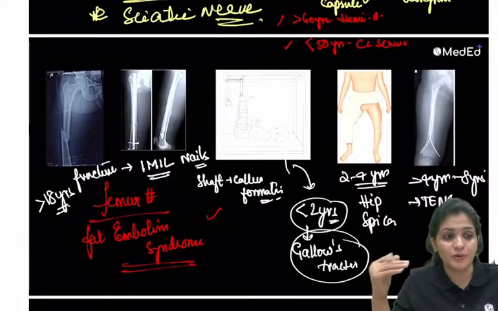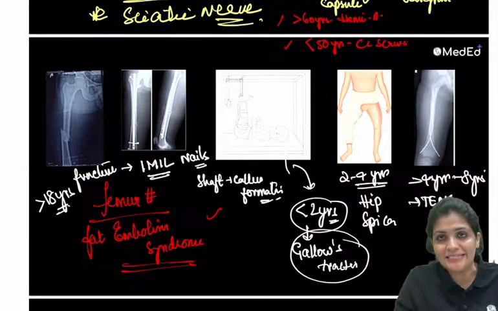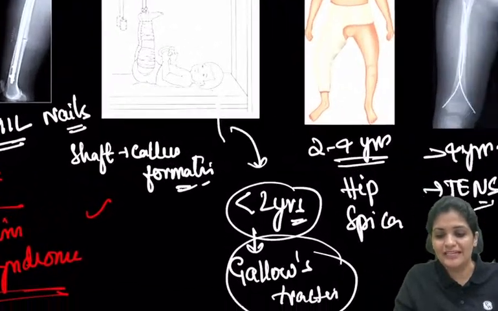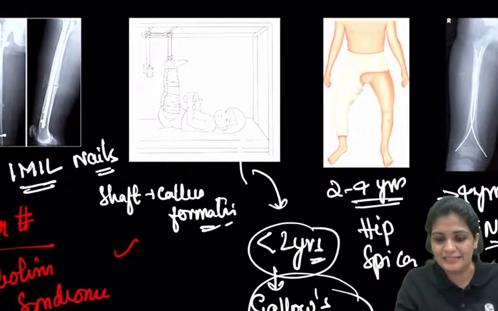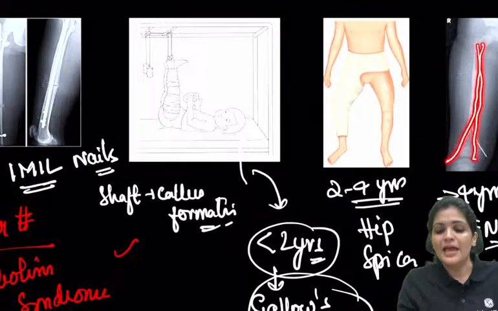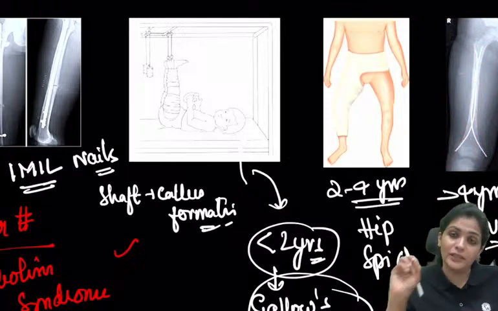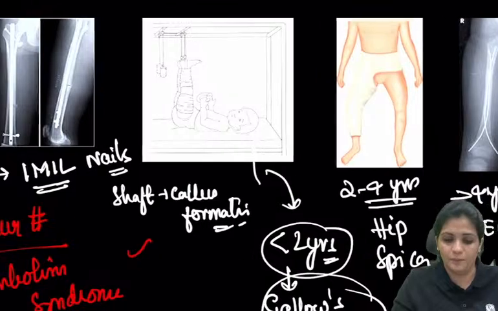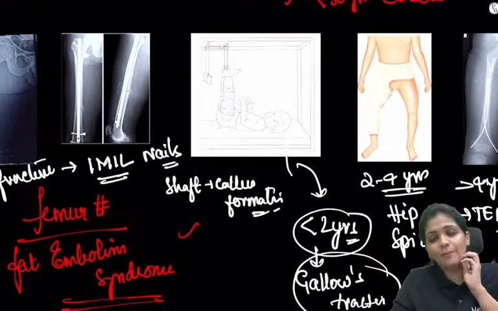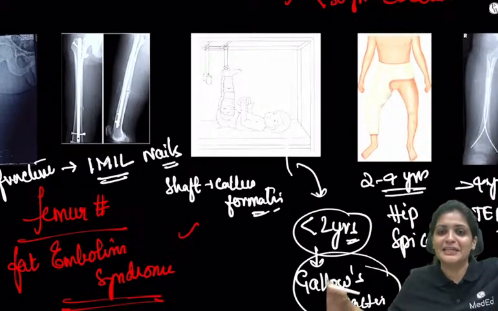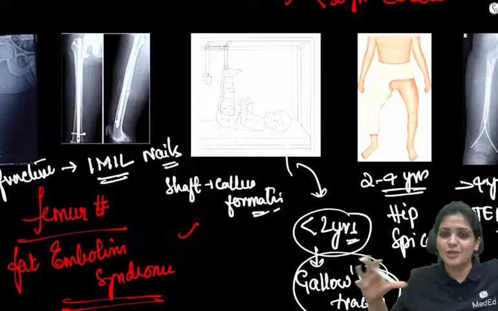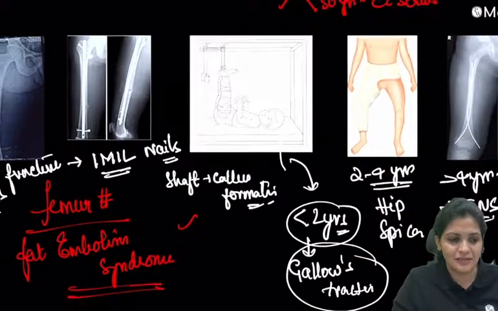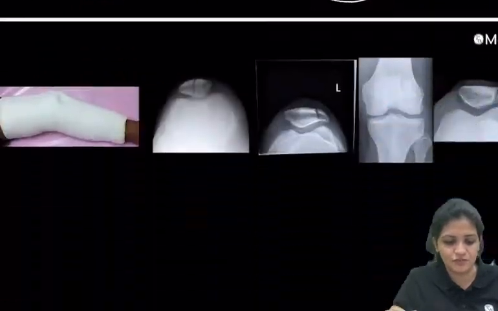More than 4 up to 8, you go for titanium elastic nail, TENS. The type of nails which you can insert in the bone, and these grow along with the bone as the patient grows, the nails are elastic, right? That means they accommodate the growth. That is TENS.